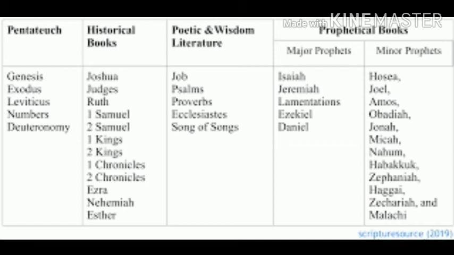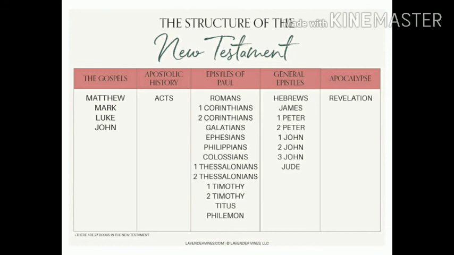In the minor prophets, we have 12 books: Hosea, Joel, Amos, Obadiah, Jonah, Micah, Nahum, Habakkuk, Zephaniah, Haggai, Zechariah, and Malachi. Then comes the New Testament.